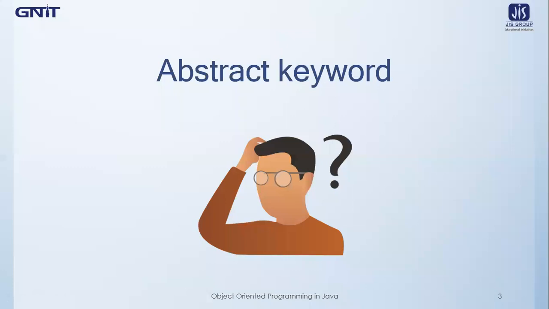Now, the first question that comes to mind is why this abstract keyword is required. So let me explain this to you first, then we will go on to the programming details using the abstract keyword.